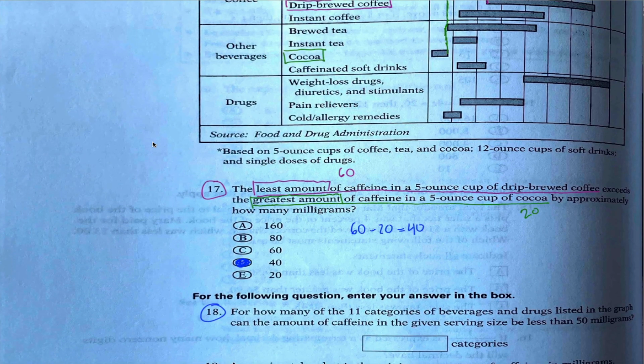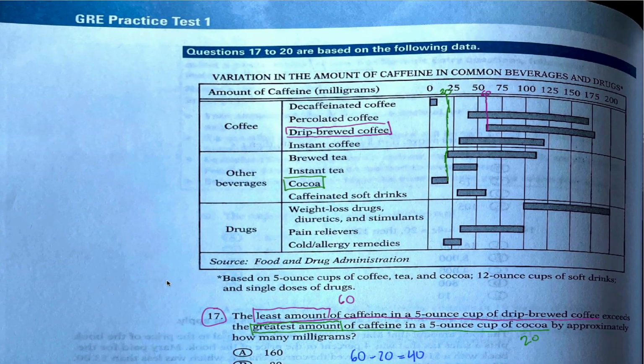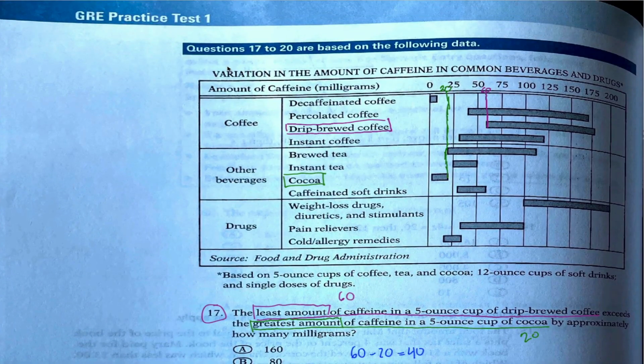All right, question 18 here on the GRE practice test 1 in section 5. We again are told to answer a question with this little chart here. This chart, as you may remember if you watched the video on 17, lists a bunch of different drinks categorized by the type of drink and gives us a range for how much caffeine can be in that drink.